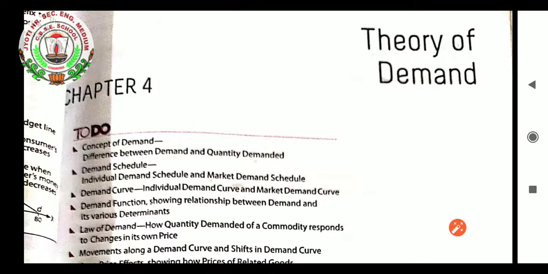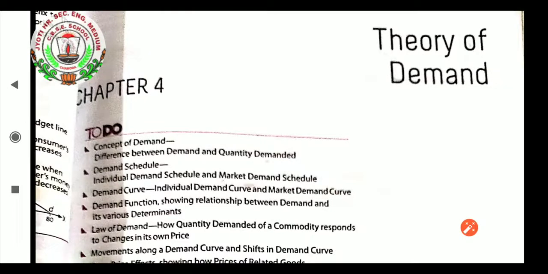Today we will learn chapter number 4, that is theory of demand. This chapter is from microeconomics. Let us complete up to chapter number 5 of microeconomics, then we will start the statistics part. So let us continue our chapter, theory of demand, which I will be teaching you today.